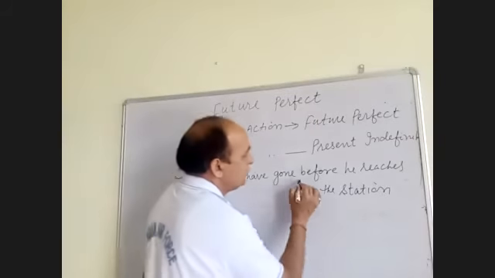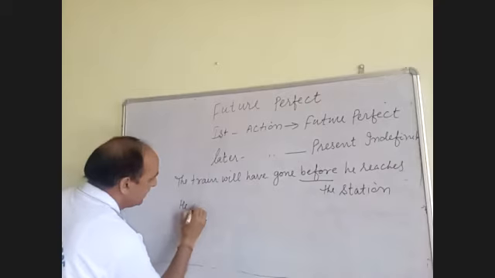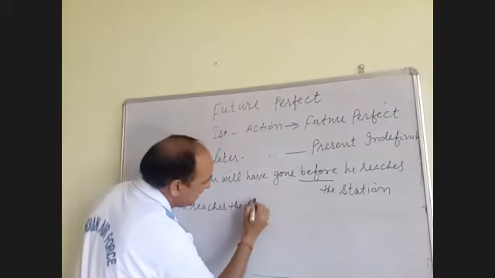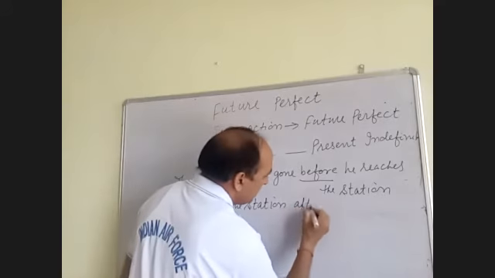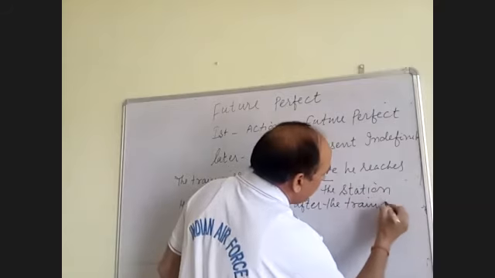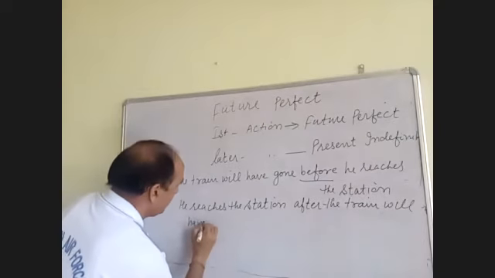Because if you want to use after: he reaches the station after the train will have gone.